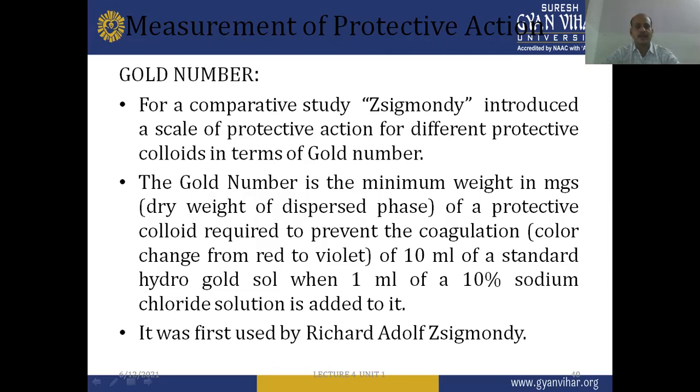So what is gold number? Again, we have to define it. It is the minimum weight in milligrams of a protective colloid which is required to prevent the coagulation, that is, the color change from red to violet, of 10 ml of a standard hydrogold sol. So to prevent the color change from red to violet, what is the minimum weight in milligrams of protective colloid required in 10 ml of a standard hydrogold sol when we add 1 ml of 10% sodium chloride solution? It was first used by Richard Zsigmondy.